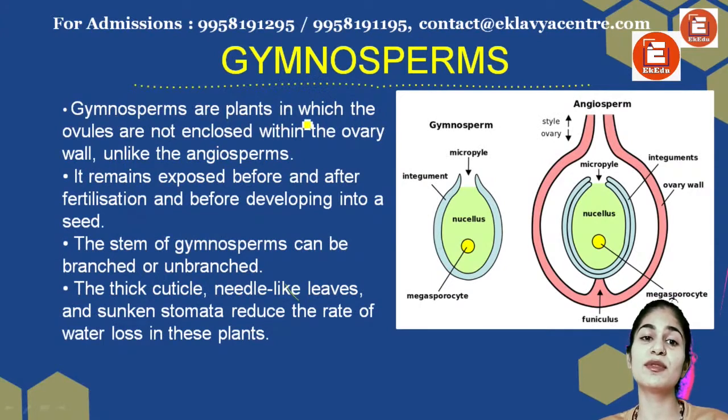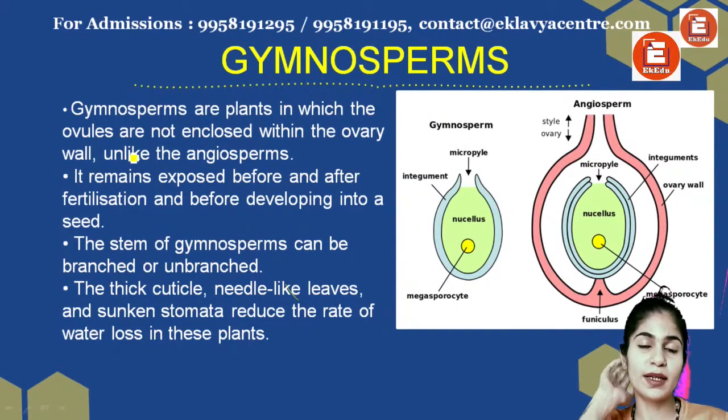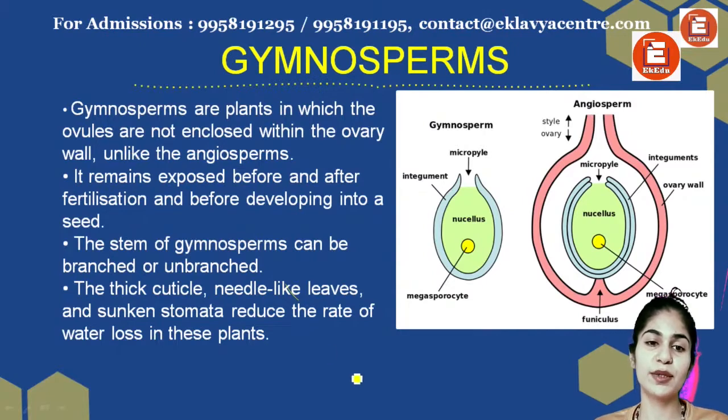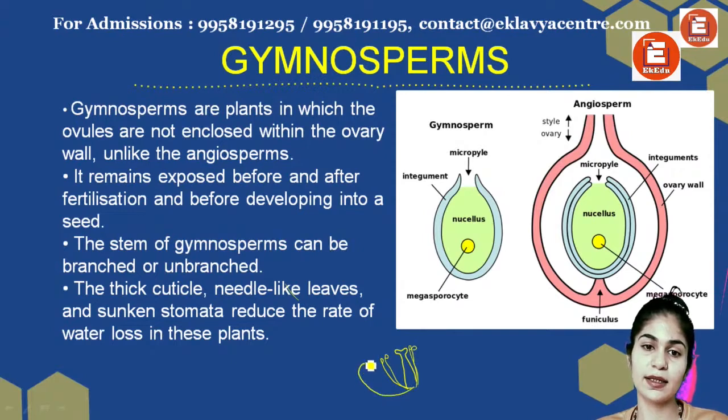First is that gymnosperms are plants in which ovules are not enclosed within the ovary walls, unlike angiosperms. I think you must have seen a flower known as hibiscus. Then it has leaves. This is the standard flowering plant that we all draw, right?